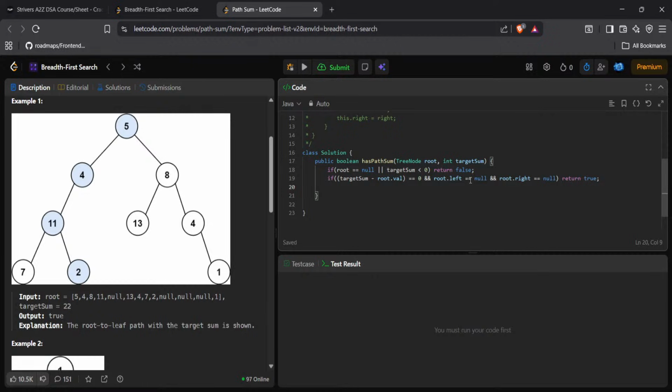If root is null or target sum is less than 0, we have to return false. If the target sum minus our root value is equal to 0, and root.left is null and right is also null, then we return true.